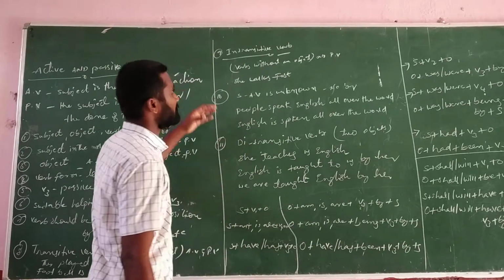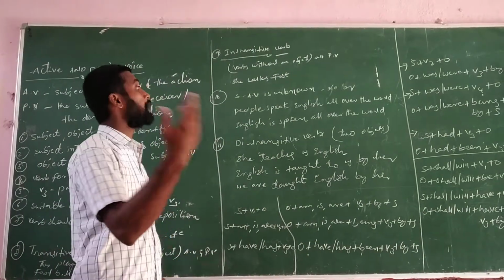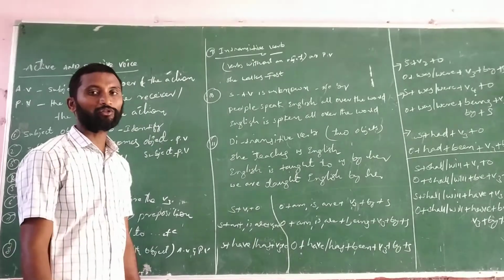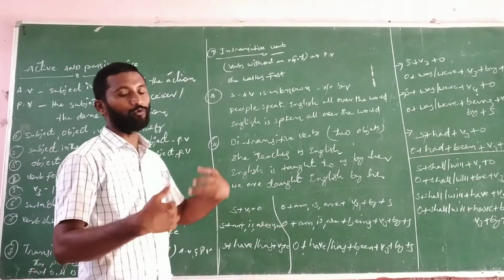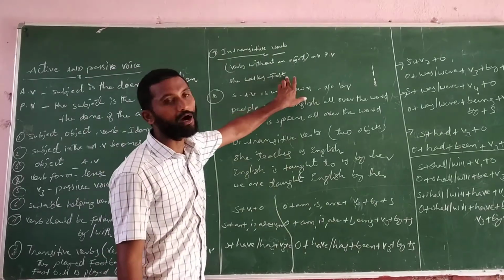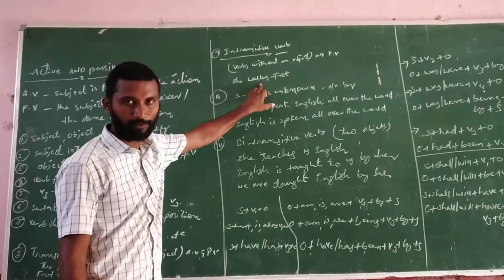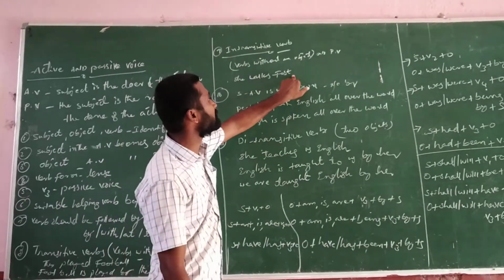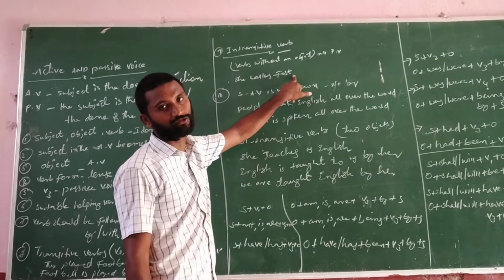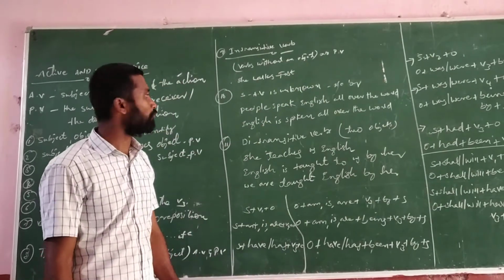And next one is the intransitive verb. Verb without object. At the time we are unable to change into passive voice. She walks fast. She, subject; walks, verb; fast is the adverb. So there is no object here. We are unable to change into passive voice.